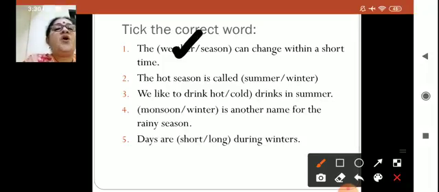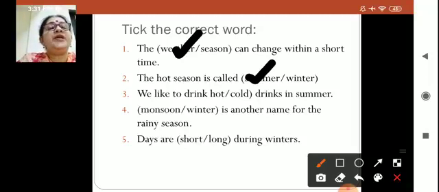Now, the hot season is called winter or summer. The hot season is summer. The hot season is winter. Which one is correct? Tell me. Yeah, it is summer. The hot season is called summer.